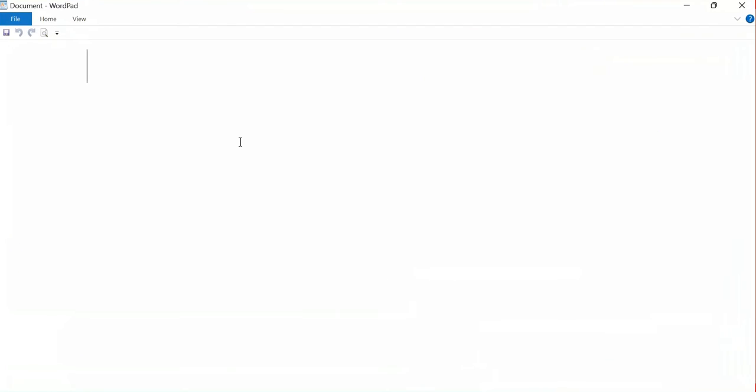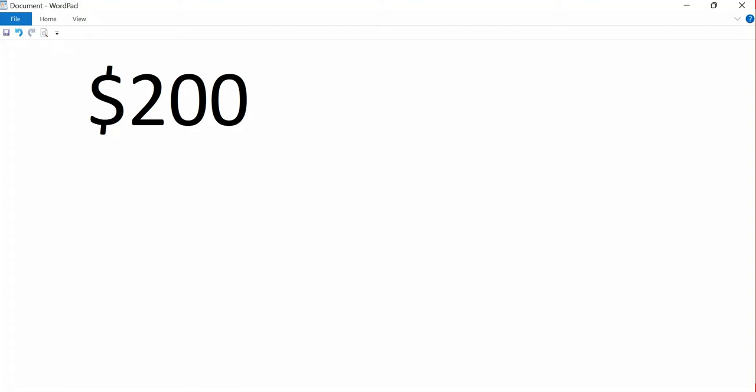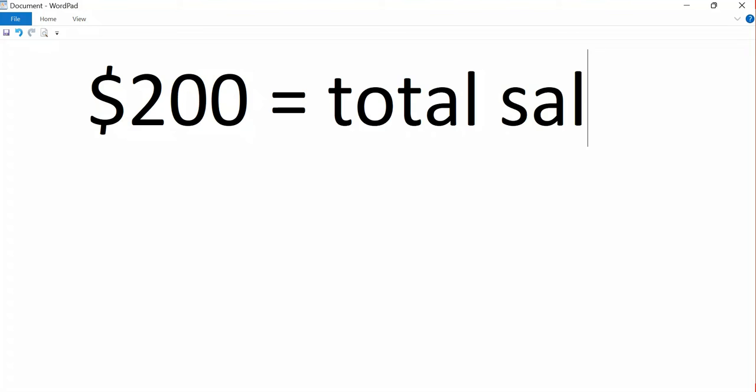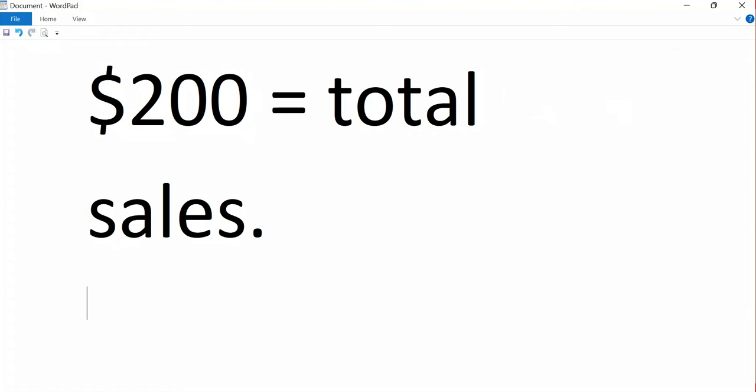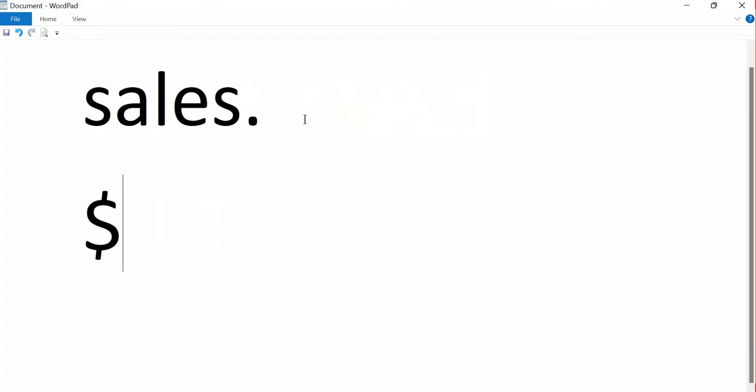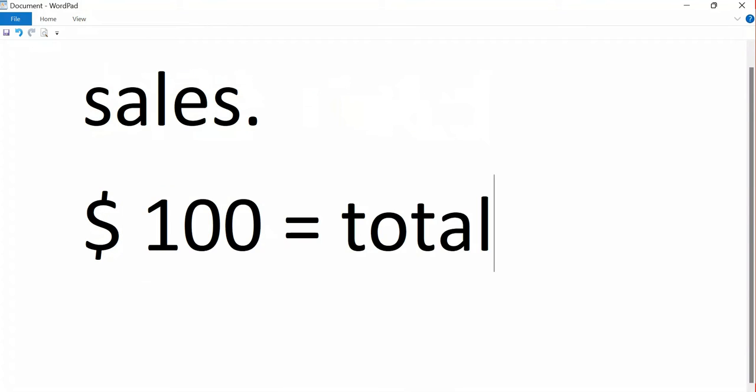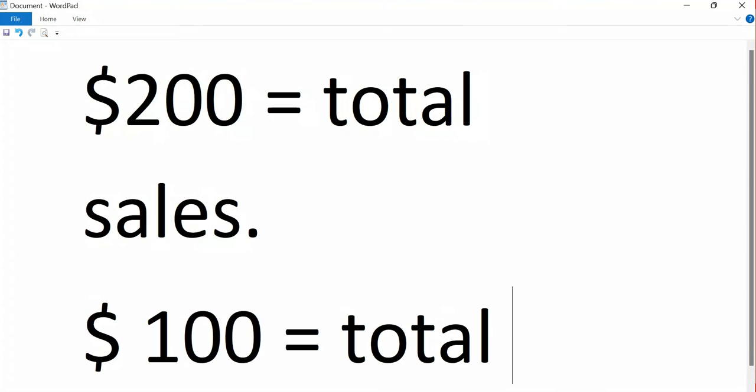So now let's try to calculate. Let's take an example of 200 USD as sales you have already made every day. So for instance, the 200 USD would be the total sales. Let's suppose you're also making 100 USD as total sales a day. Let's take those two examples: you have 200 USD and 100 USD.